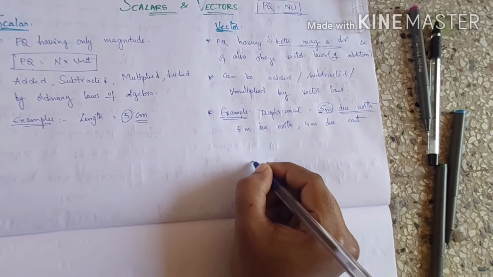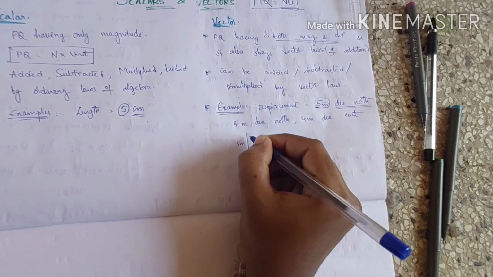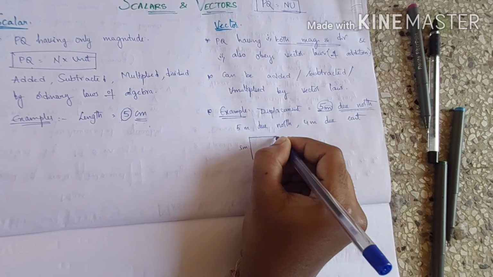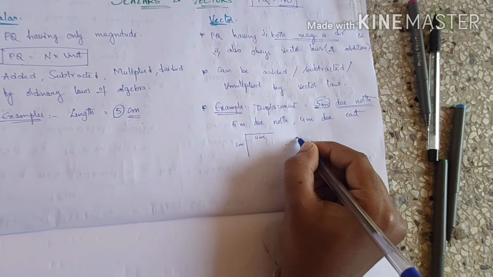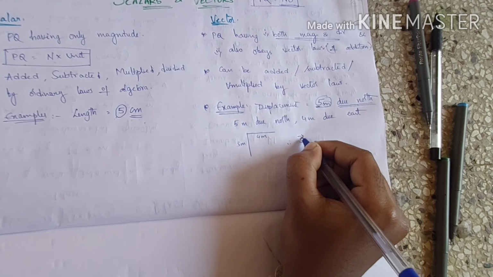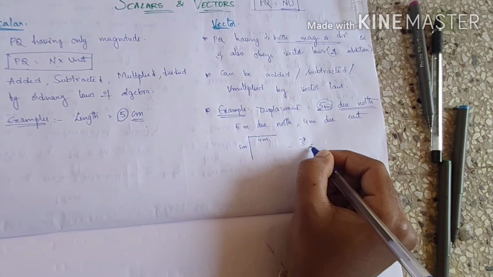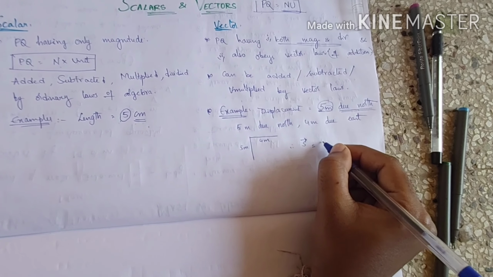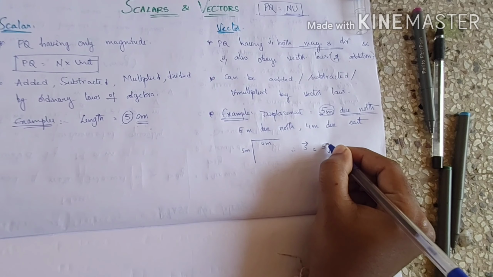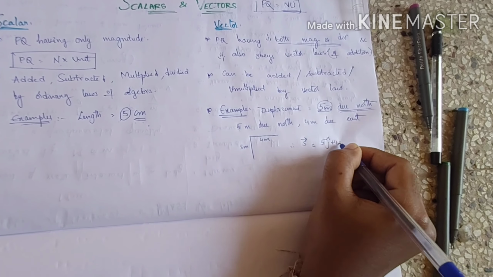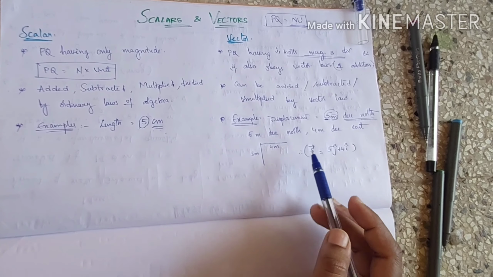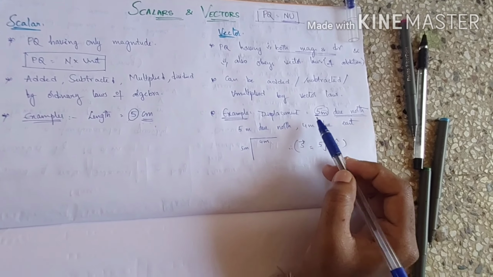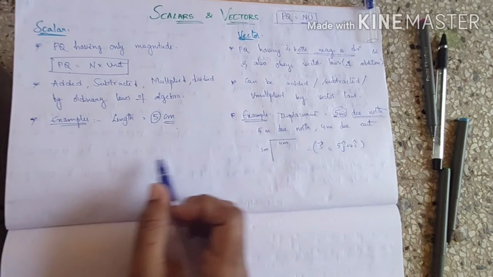Now what is the displacement vector? The displacement vector will be represented as 5 j cap plus 4 i cap. I'll explain how to write this later; for now I'm just giving you the example. For a displacement vector, you have to write both magnitude and direction.